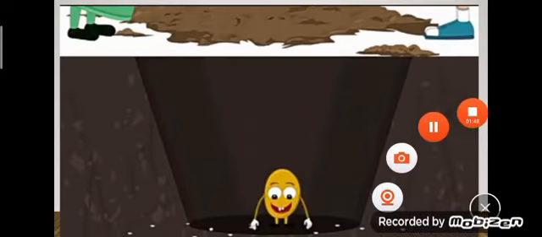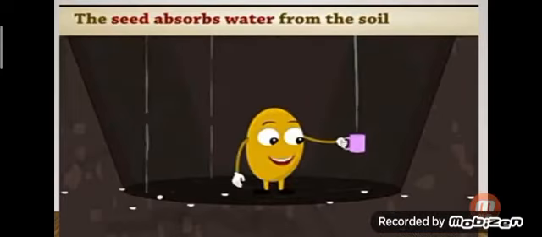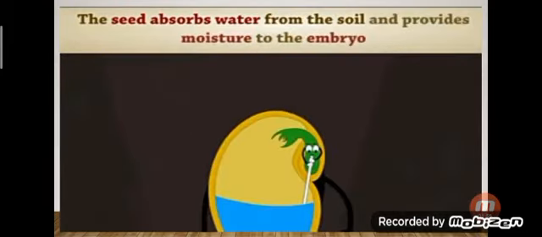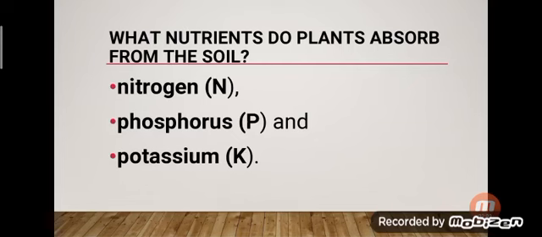Then the seed absorbs water from the soil. Seeds take the water from soil and provide moisture to the embryo. Then what nutrients do plants absorb from soil? Nitrogen, phosphorus, potassium.